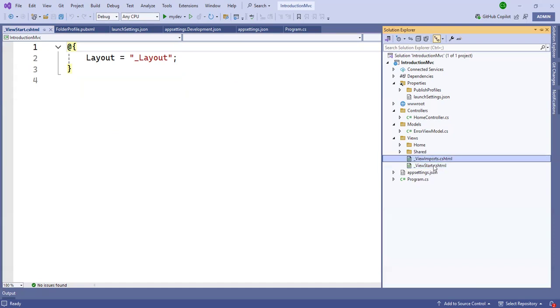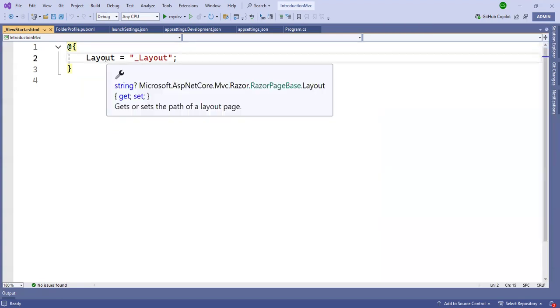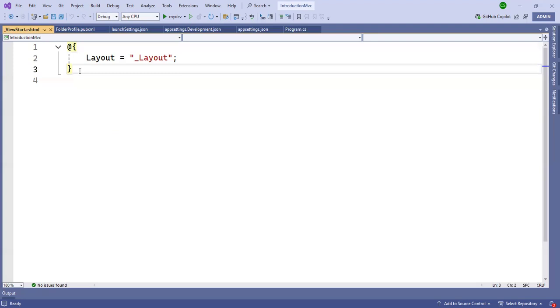So just we will talk about the ViewStart. ViewStart is only for, suppose that you have some common data, or you want to show global data here. Or some layout, suppose that you have multiple modules: one is an admin module, one is a user module, one is a support module, different modules, and according to that you want to show the layout. Suppose you have created multiple layouts.